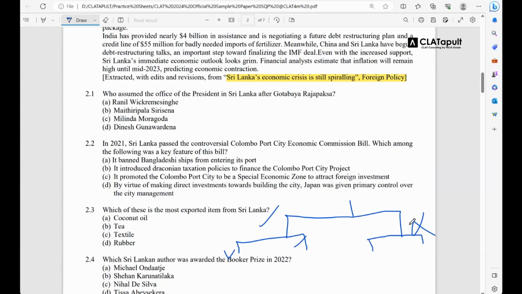Even if you don't know the passage, you will read the questions. You have zero idea about the questions. Now let us go through it. Now for the first set, let's say आपको पैसेज के बारे में पता था. ठीक है, अब क्वेश्चन नंबर 1 देखते हैं कि who assumed the president in Sri Lanka after Gotabaya Rajpaksha.